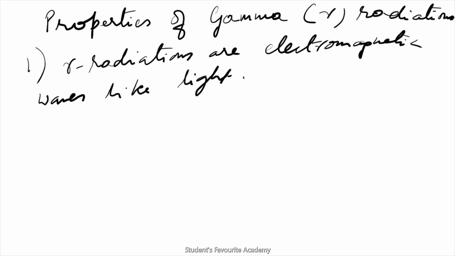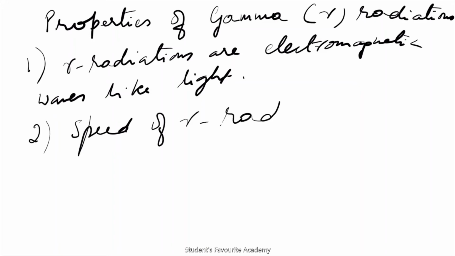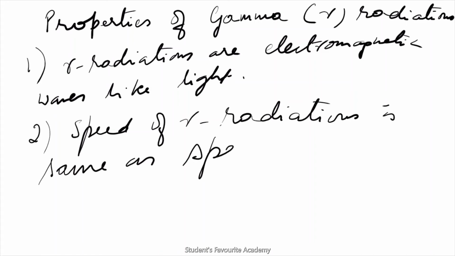The speed of gamma radiations is same as speed of light.